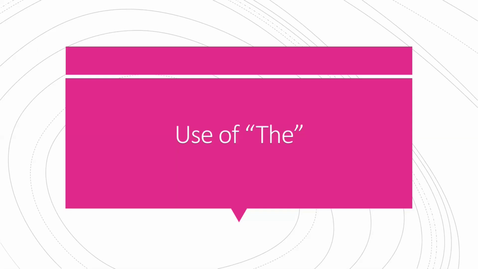Today in this video, I am going to discuss when to use the definite article. You need to remember that we use "the" for singular, plurals and all genders. Therefore, we can say the boy, the boys, the girl, the girls, the teacher and the teachers. We can use "the" for singular nouns, plural nouns and for all genders.